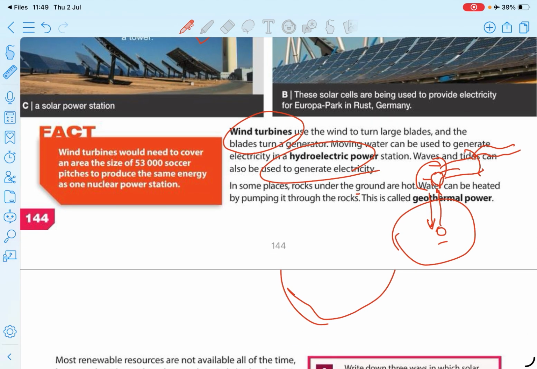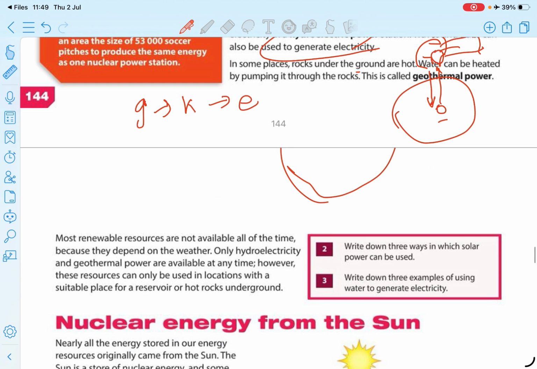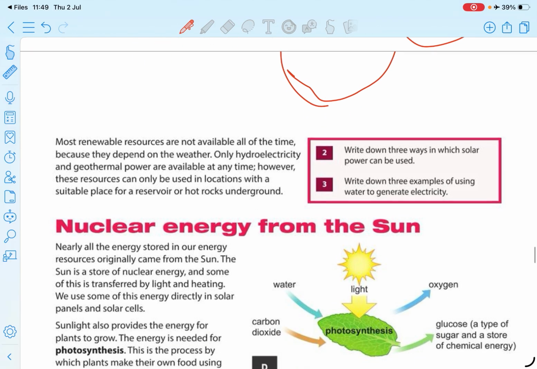And one thing you need to know is how energy transfers in these. In a wind turbine, kinetic energy converts to electrical energy. In a hydroelectric power plant, gravitational potential energy changes to kinetic energy and then to electrical energy, right? Search about it, now you have so many tools, GPT, Gemini, right? There are many materials you can search.